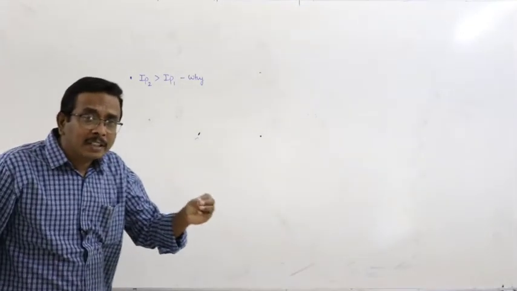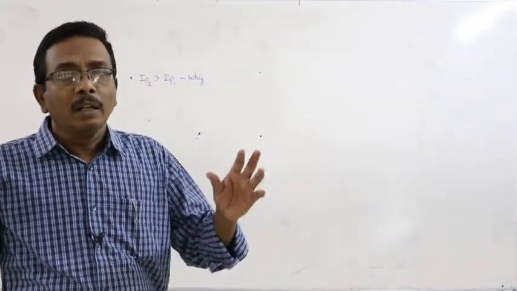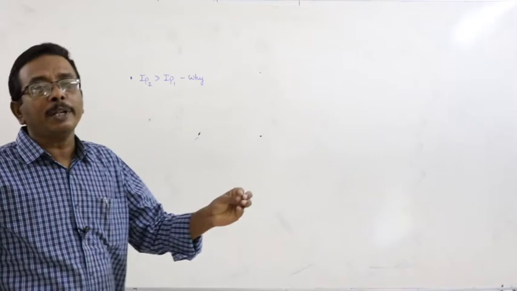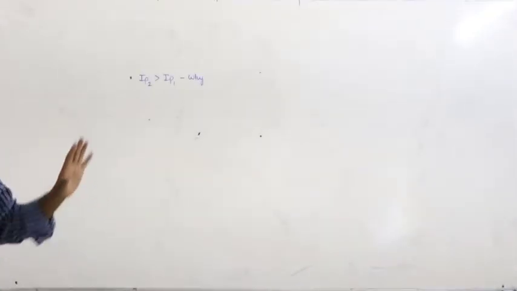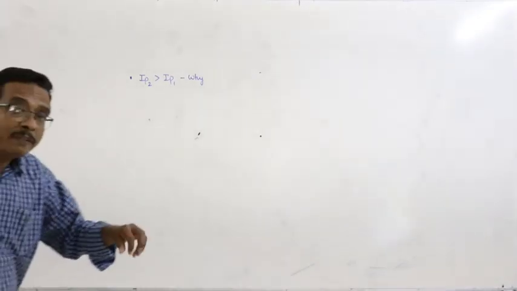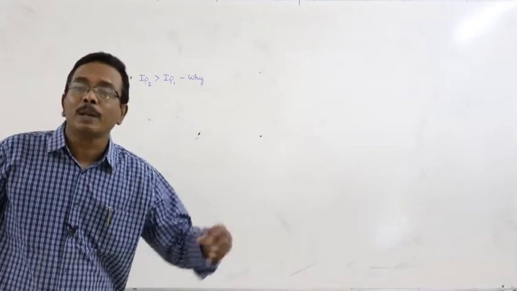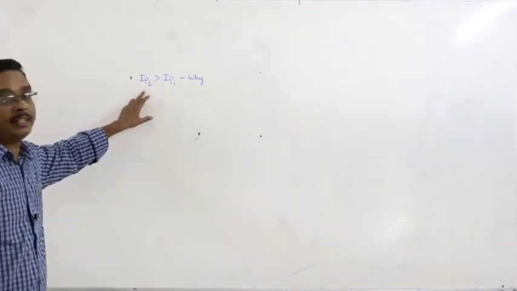The amount of energy required to remove an electron from the outermost orbit of a neutral gaseous atom in its ground state is known as first ionization potential. The amount of energy required to remove one more electron from the unipositive cation is known as second ionization potential.